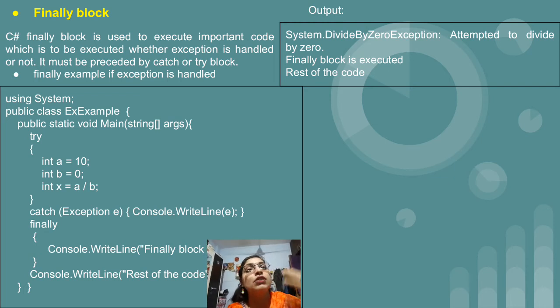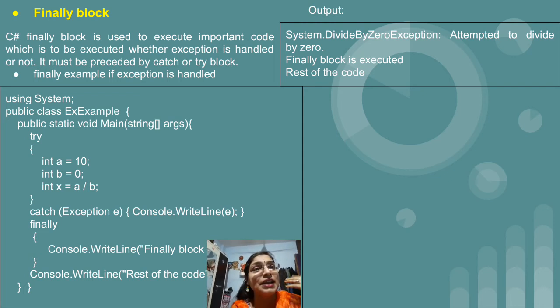If we are making use of catch, or if the catch block is not there, still the code inside the finally block is going to get executed, but outside code will not be executed. But now in this example we make use of catch along with the finally, so definitely the code inside the finally is also executed, and the rest of the code outside the finally, that statement also we got as an answer.